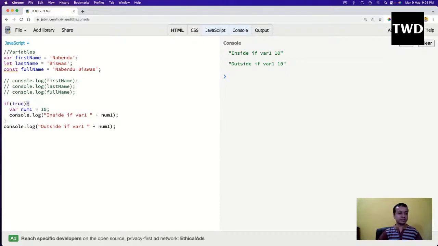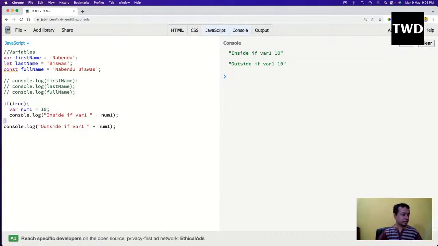In C++, using it outside the if will give an error because it is block scope. The var num1, the scope means it doesn't exist outside these two curly brackets. But in JavaScript it does exist, because in JavaScript var is function scoped, and it caused a lot of issues in the 20 years from 1995 to 2015, and that's one of the reasons they invented let.